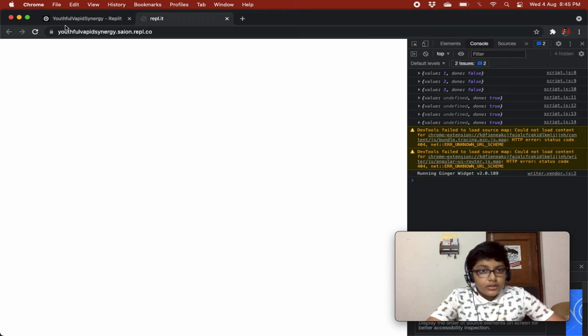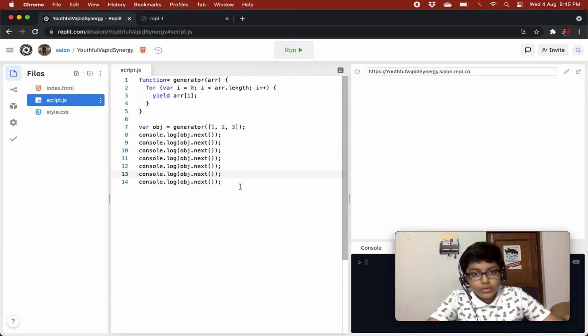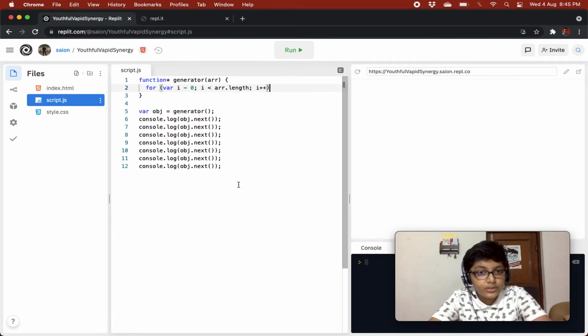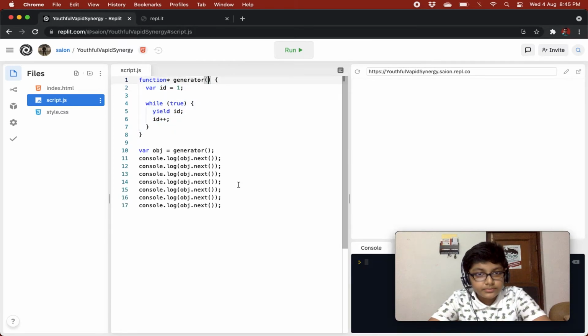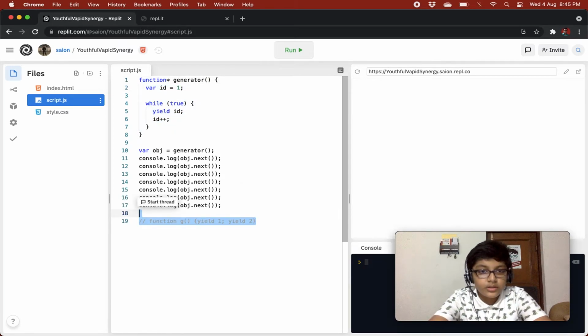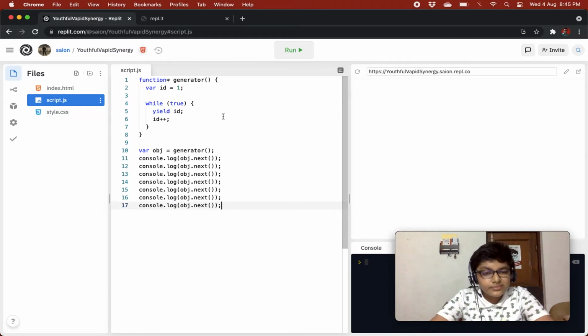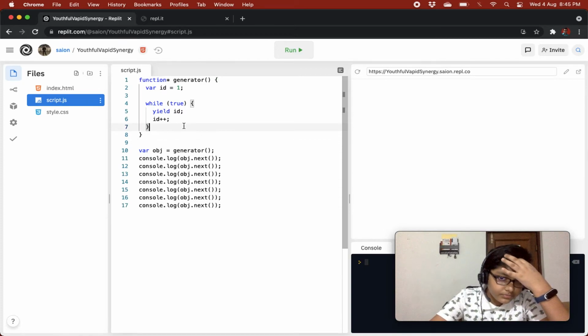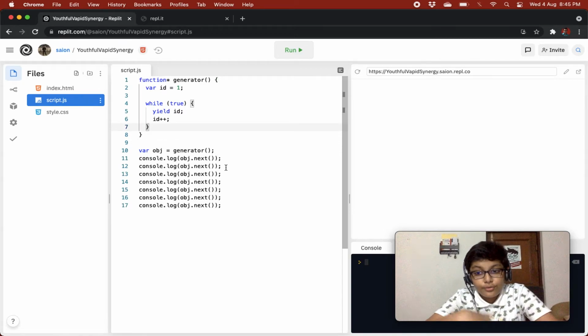Okay, so now let's do a very interesting thing. Let's go back to our infinite loop example. So this is our infinite loop example. In this, we can ask for arguments from next. For example, what if we want id to be 1 and we want the id to jump to a certain id, like 4, how can we do that?